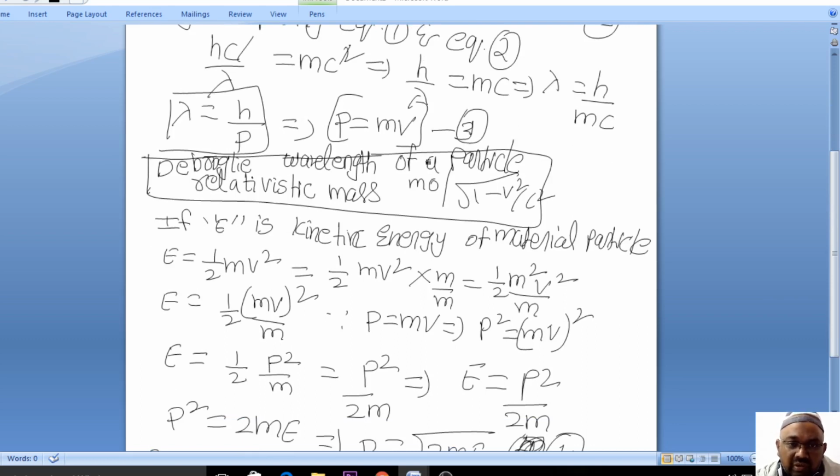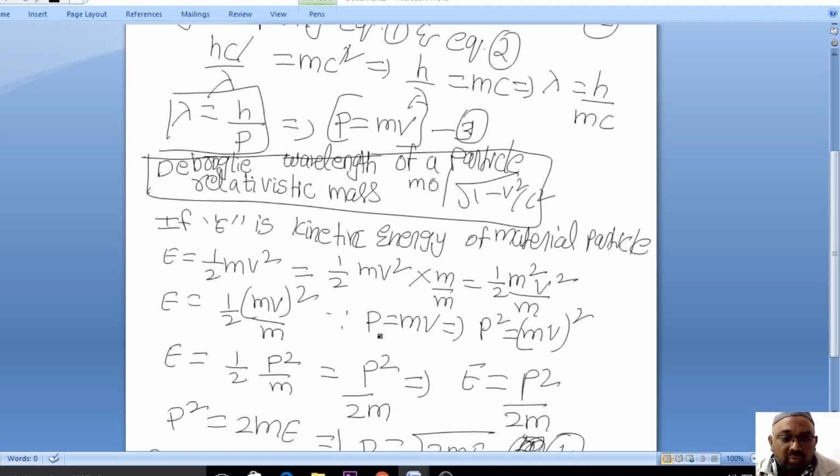Now, the de Broglie wavelength of a material relativistic particle. This is for understanding purpose; if you are not comfortable with it, please just make a note of it. If E is the kinetic energy of the material particle which has mass and velocity, then E is equal to half mv square. You already know the kinetic energy of any particle is given by half mv square. I am just multiplying and dividing with m, so what will I get? Half m square v square by m.